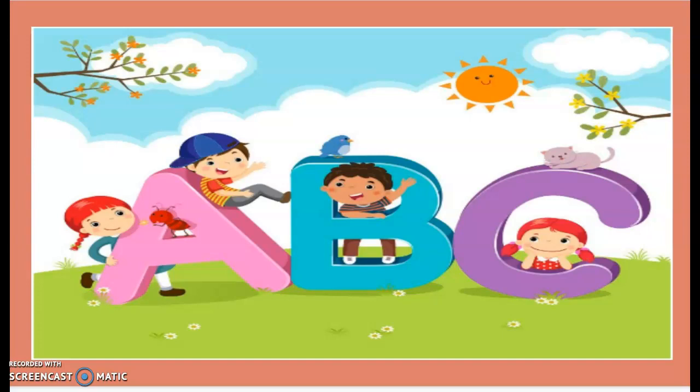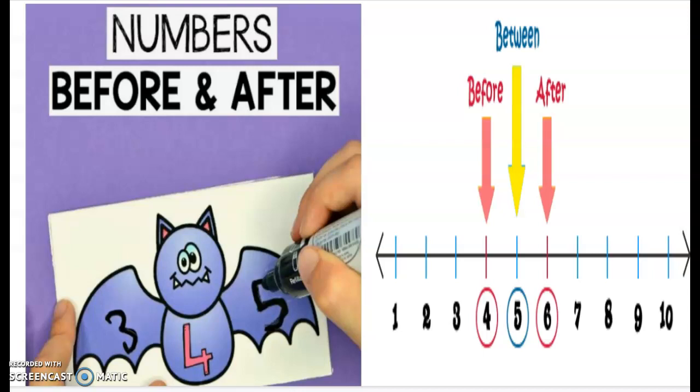Children, you remember we have done numbers before and after? Who knows before and after? What is this? This is number 5. So what comes before 5? Before means pehle, आगे का number. 4. So before means पहले, आगे, and after means बाद में, पीछे का number.